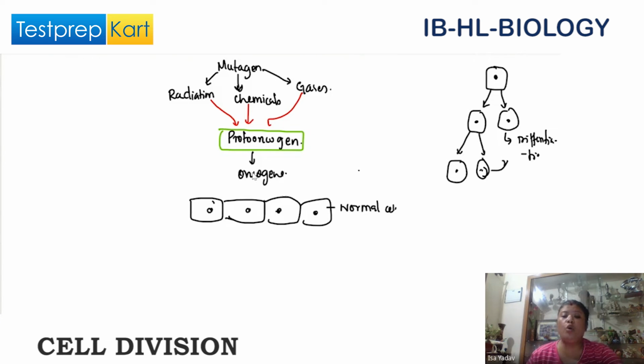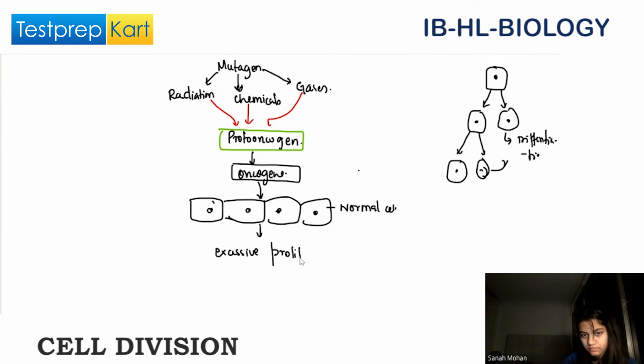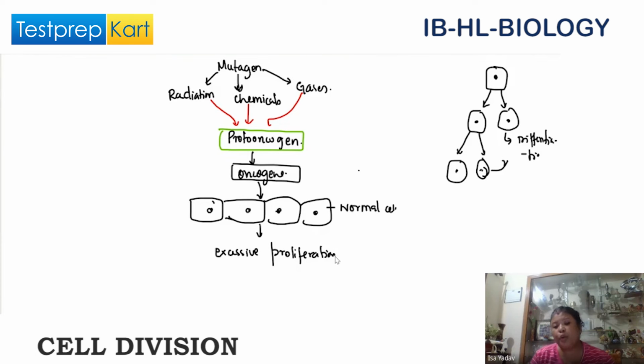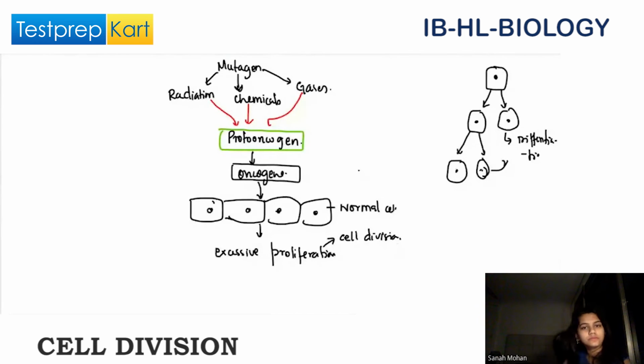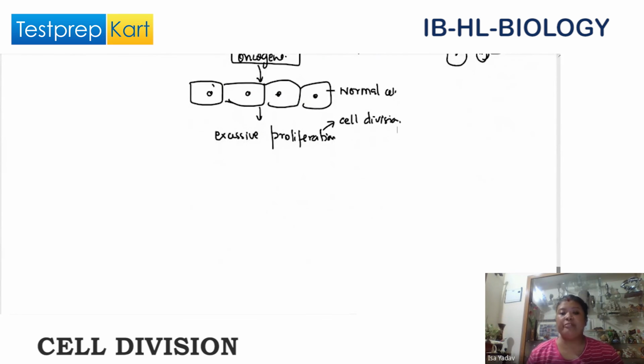And when the oncogene is formed, what happens to the cell? This cell will undergo excessive proliferation. Proliferation means continuous and excessive cell division. Is this point clear, Sana? Any doubt here? No. Okay.